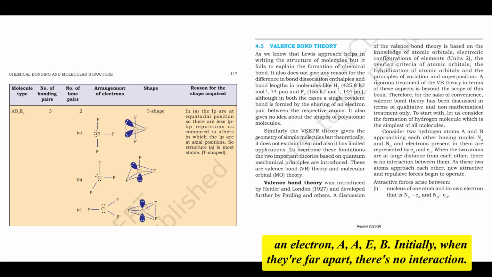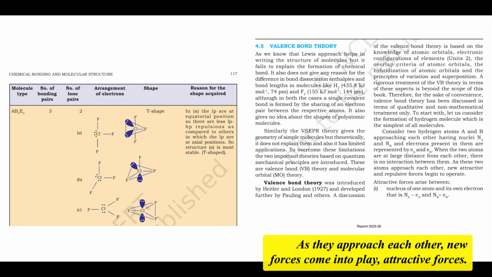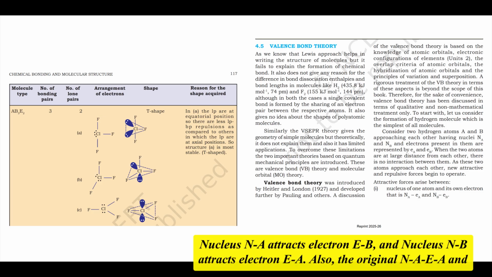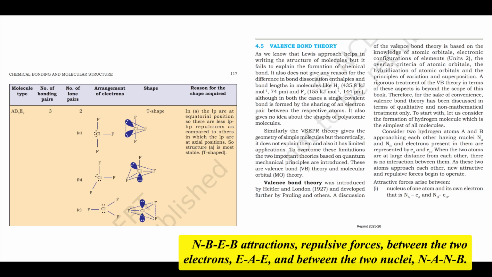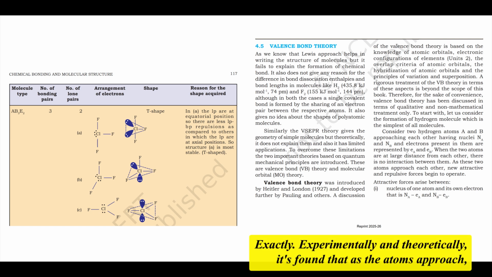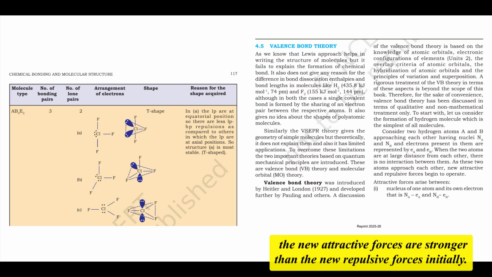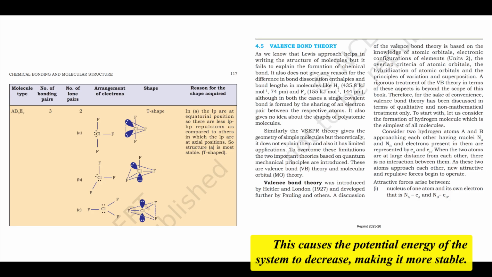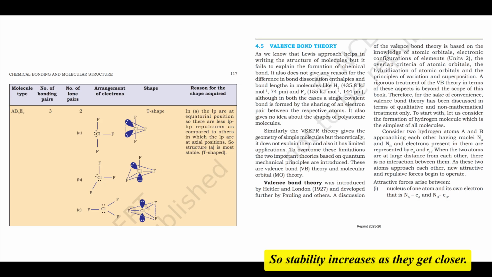Initially, when they're far apart, there's no interaction. As they approach each other, new forces come into play. Attractive forces: nucleus NA attracts electron EB, and nucleus NB attracts electron EA, in addition to the original NA-EA and NB-EB attractions. Also, repulsive forces between the two electrons, EA and EB, and between the two nuclei, NA and NB. A mix of push and pull. Exactly. Experimentally and theoretically, it's found that as the atoms approach, the new attractive forces are stronger than the new repulsive forces initially. This causes the potential energy of the system to decrease, making it more stable. So stability increases as they get closer.